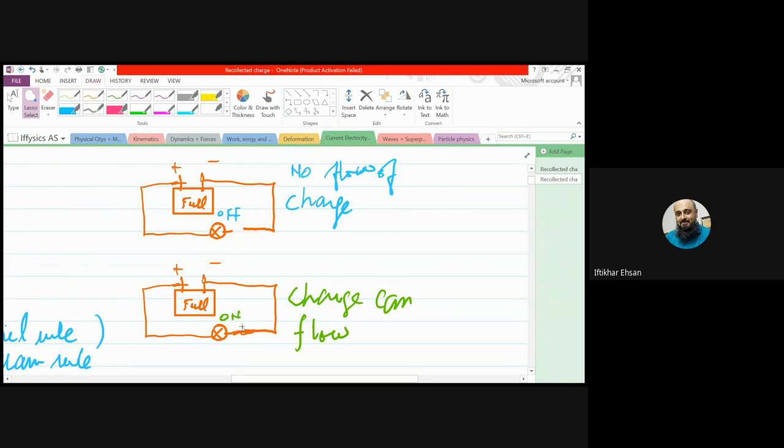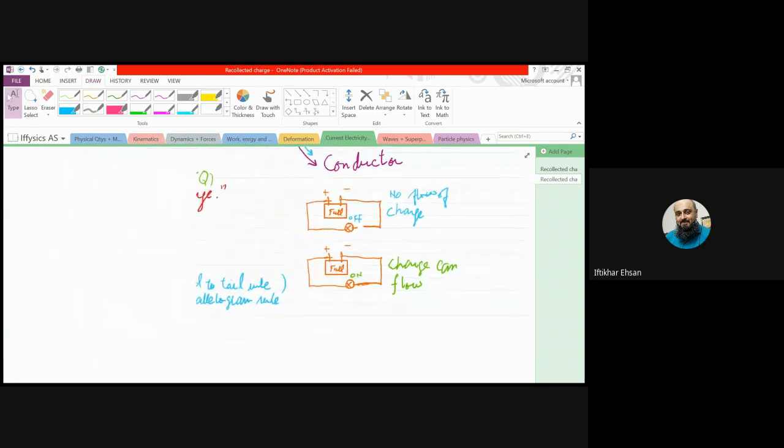And when we complete the same circuit, now the charge can flow. What is the difference? Here the charge was not able to flow, although there was charge in the battery, but now the charge can flow. It means whenever there is a flow of charge, there will be an electric current.